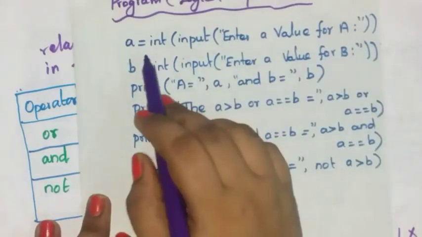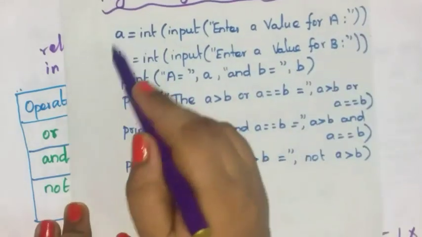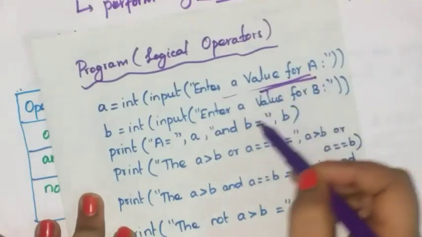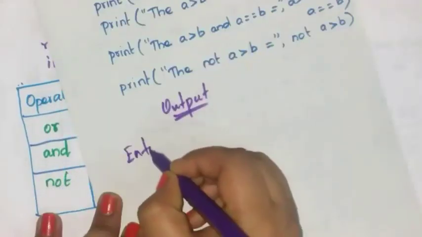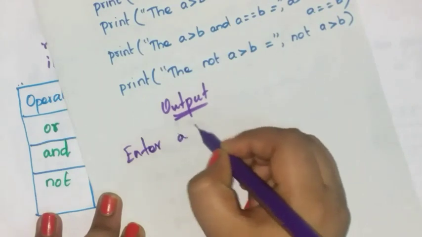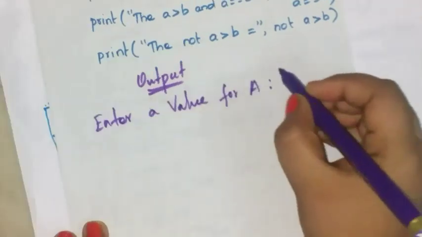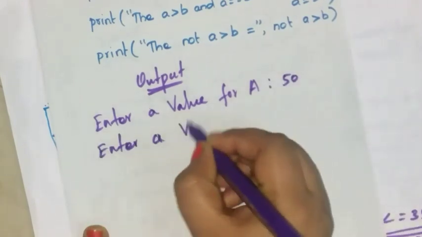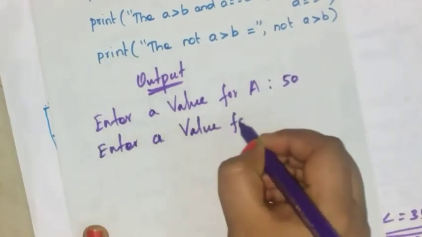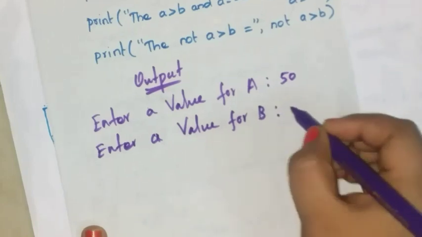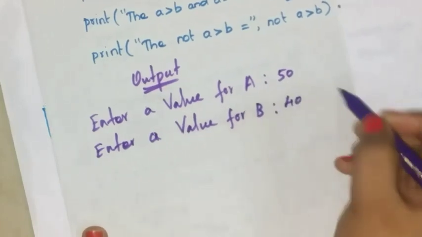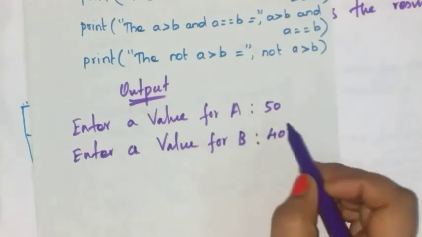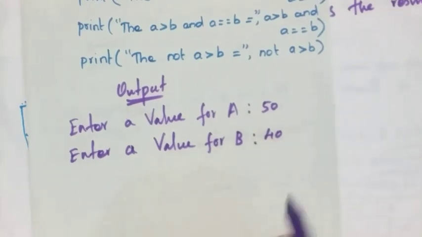Enter a value for a. What is the value? 50. Enter a value for b. Value for b is 40. You can take any two values. Like here I have taken 50 for a variable and 40 for b variable.